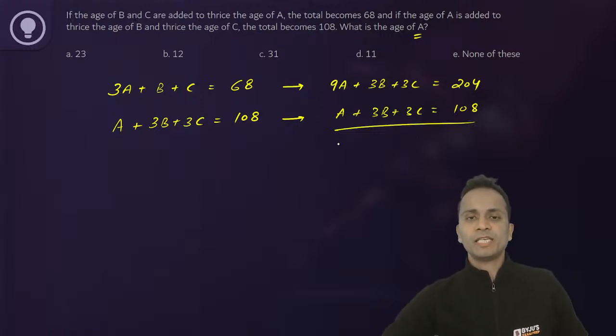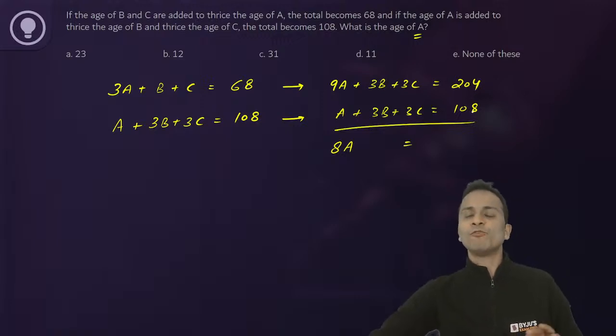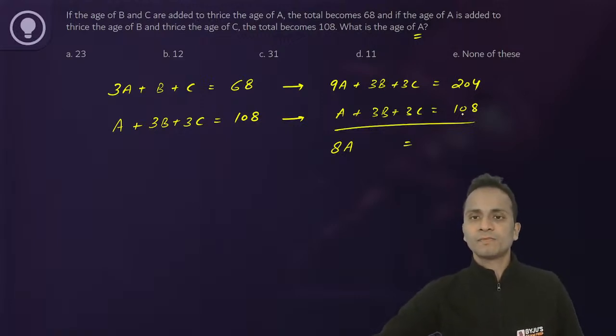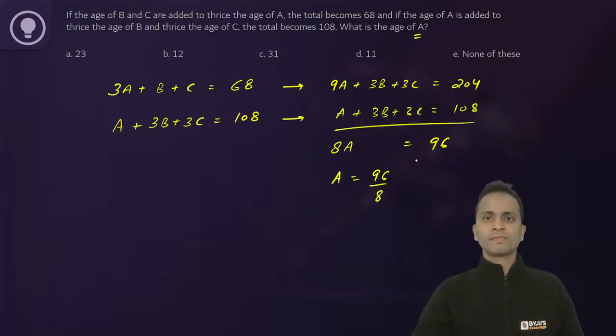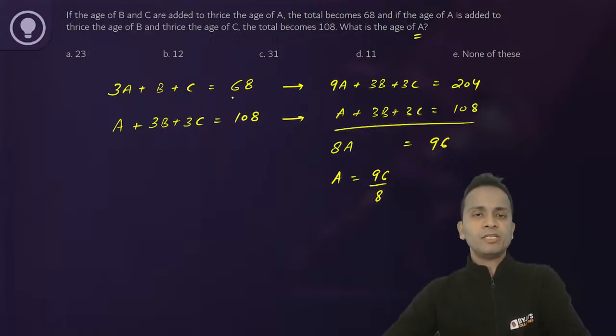So first equation minus second equation, on the left hand side it will be 8A equals 204 minus 108. So that is 96. The value of A is equal to 96 upon 8. Yes, Karan, I have multiplied by 3, 180 and 204.